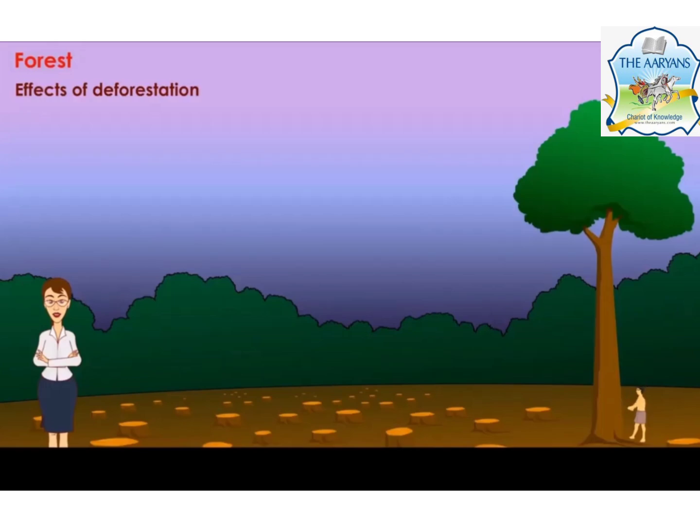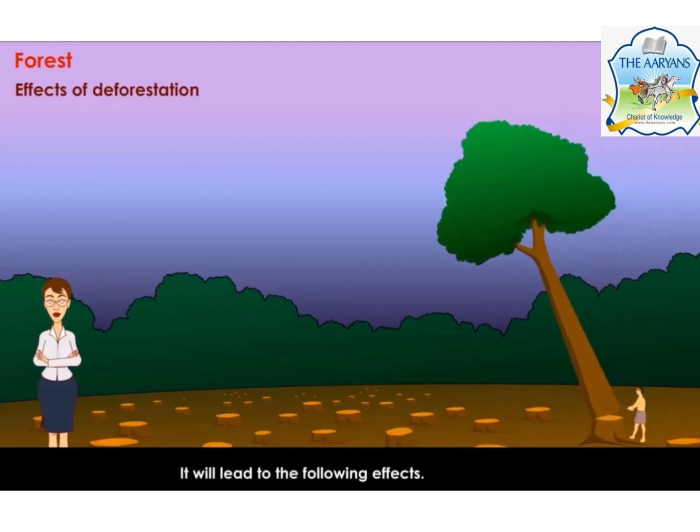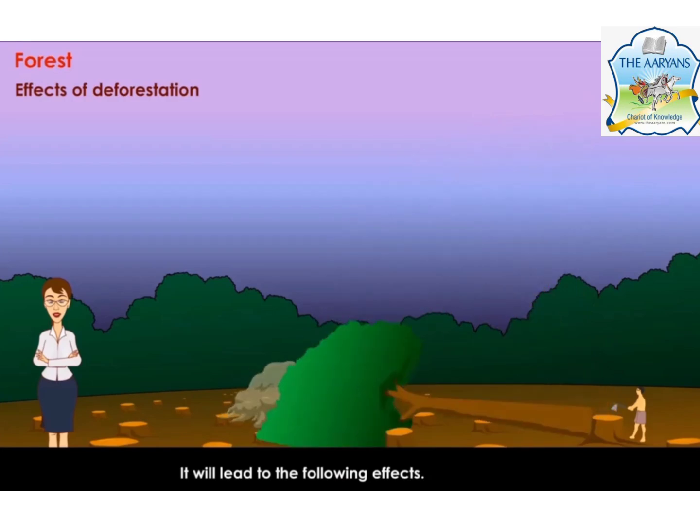Now, what are the effects of deforestation? What is deforestation? Let me tell you what deforestation is. Cutting of trees on a large scale is called deforestation. If we cut down so many trees, then it is known as deforestation. Now just think what will happen if forests were destroyed. Can you imagine? It will lead to the following effects.